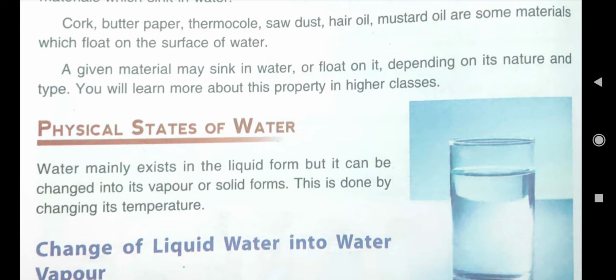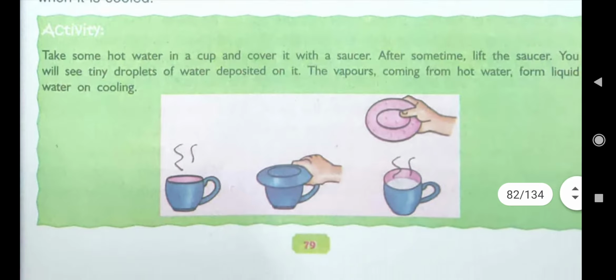Third you can write thermocol, T-H-E-R-M-O-C-O-L, thermocol. Then fourth children, you can write mustard oil or any type of oil. You can also write sawdust, S-A-W, saw, D-U-S-T, dust. Or you can write hair oil, H-A-I-R, hair, O-I-L, oil. So this is the answer of D4.